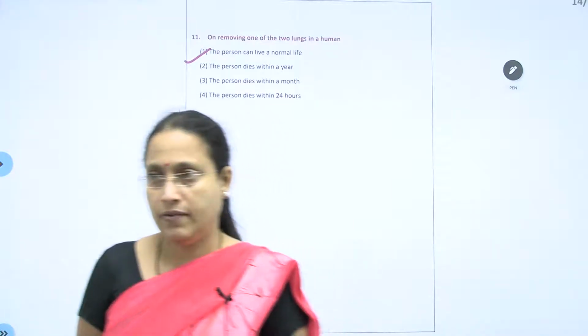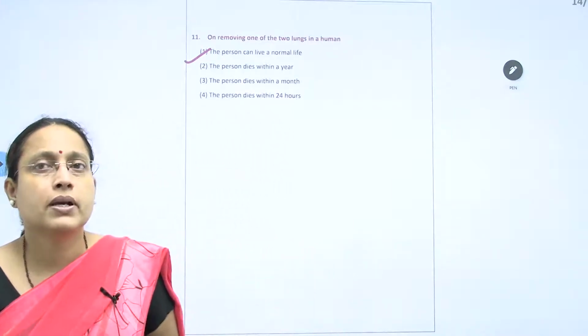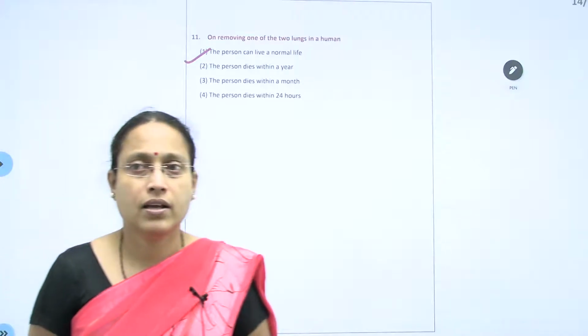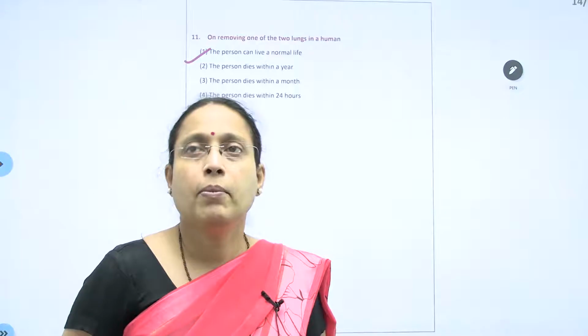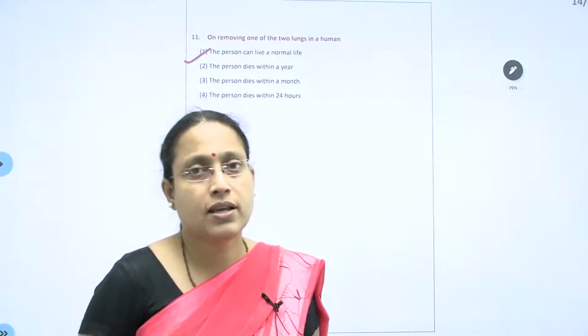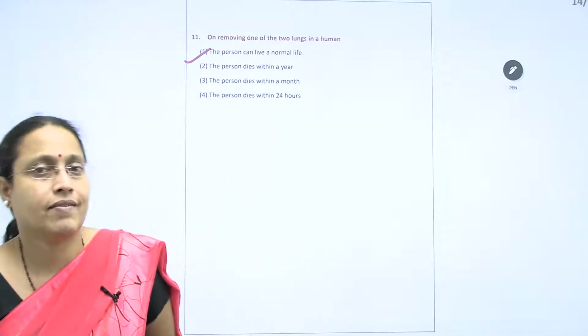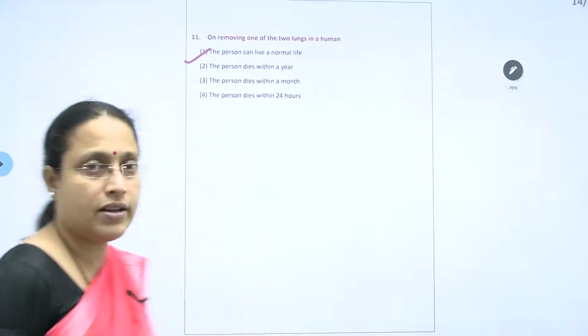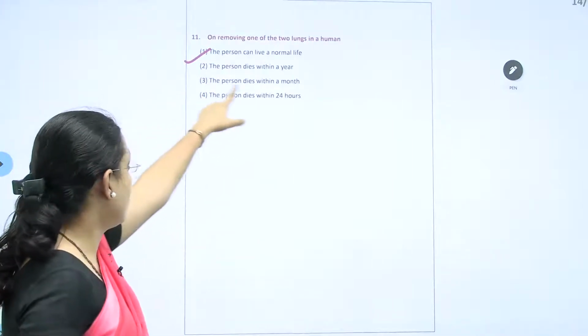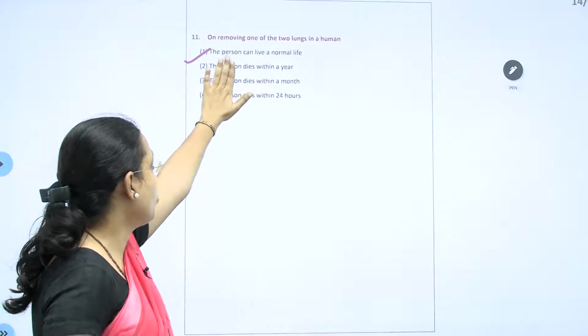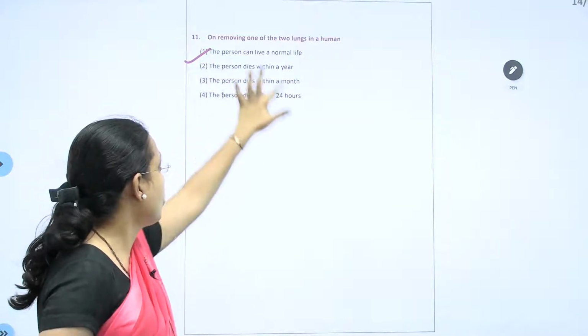That is not partial collapse; only one lung is collapsed instead of two. But difficulty will come when both lungs are collapsed, and then the person cannot survive. It becomes an emergency condition.